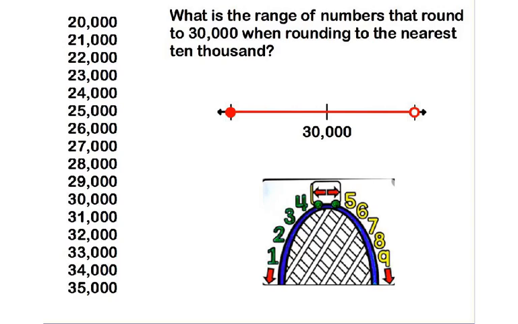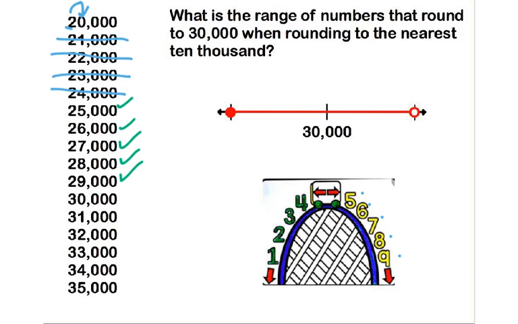All right, so we're rounding to the nearest 10,000, which is right there. That means the digit in the thousands place is going to tell us what to do. So if it's 0, 1, 2, 3, 4, all of those are going to round to 20,000, not 30,000. So we can just scratch those off. Now, all the 2s that have a 5, 6, 7, 8, or 9, all those are going to round to 30,000. All of these are going to round up to 30,000.